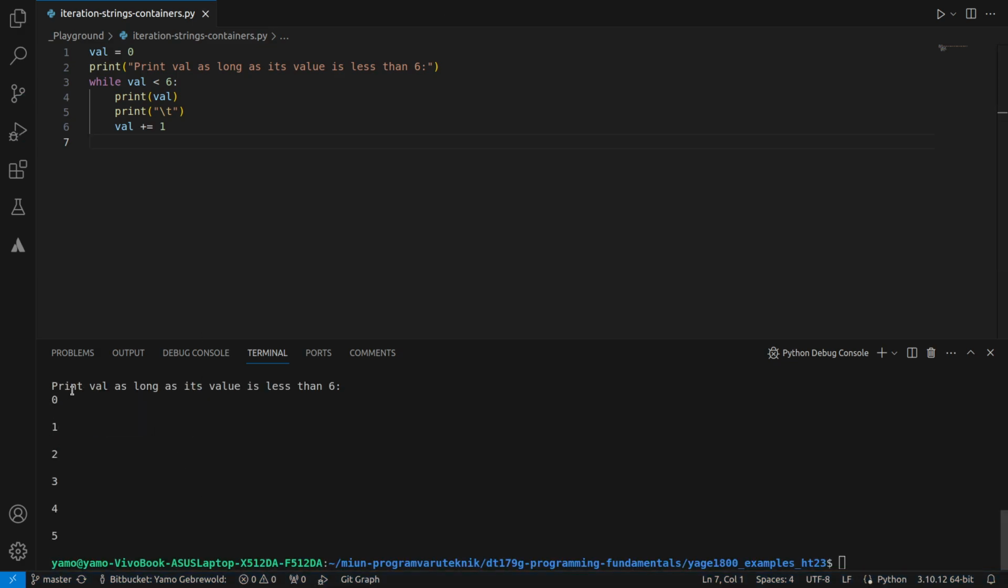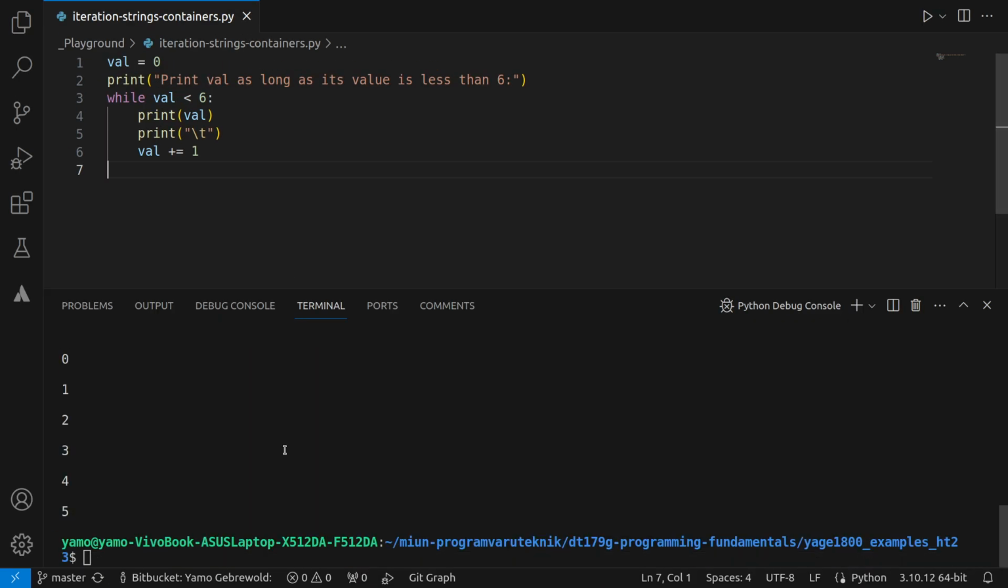So we see that it prints out, let me just zoom in a bit, I think it becomes easier. So what it does is that it prints out 0, 1, 2, 3, 4, 5, and then when it is incremented to 6, this will no longer be true, and therefore it just jumps out of the while loop.